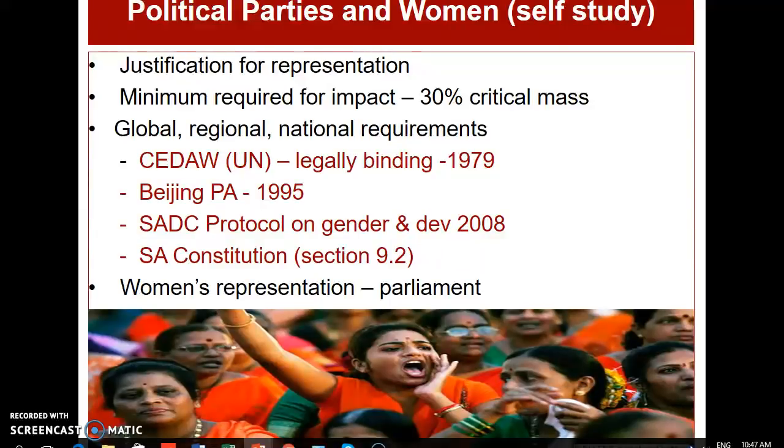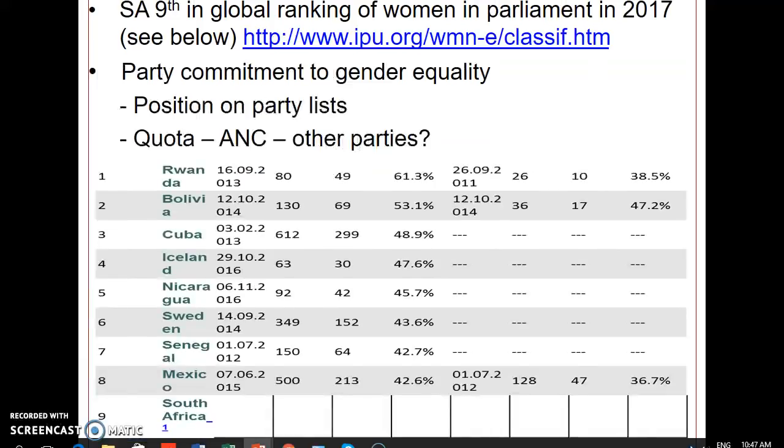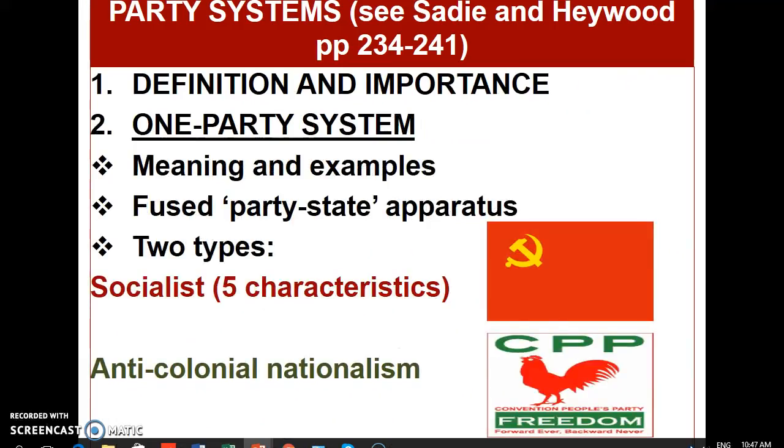And remember that political parties and women won't feature in this June exam, but might be important for those of you interested in the subject as an honours long essay, if you intend to do honours later on. And then lastly, party systems are absolutely essential as short questions or perhaps a longer essay question in the supplementary exam in July. But for the June exam, short questions, you'll be able to identify, for example, the Convention People's Party, which was the Ghana Party, Nkrumah's party, as an example of an anti-colonial nationalist one-party system in Ghana.